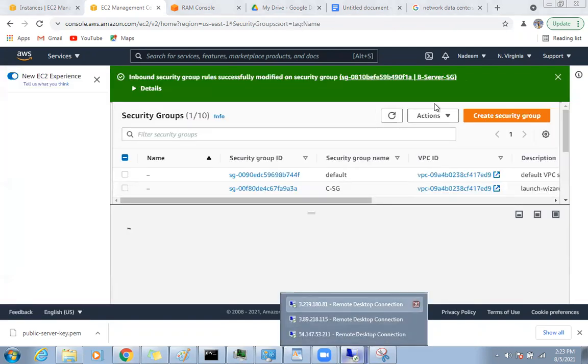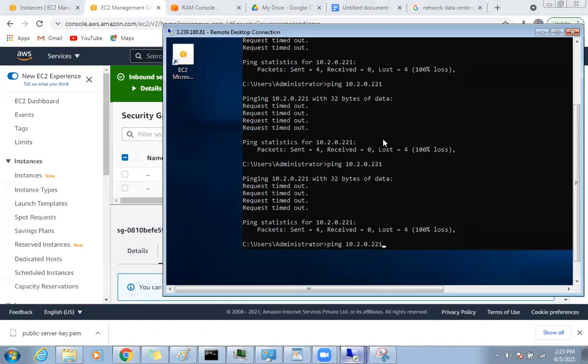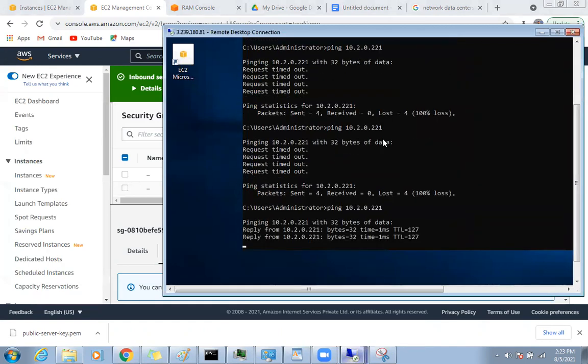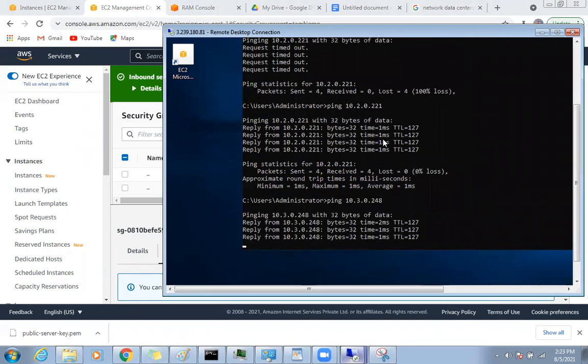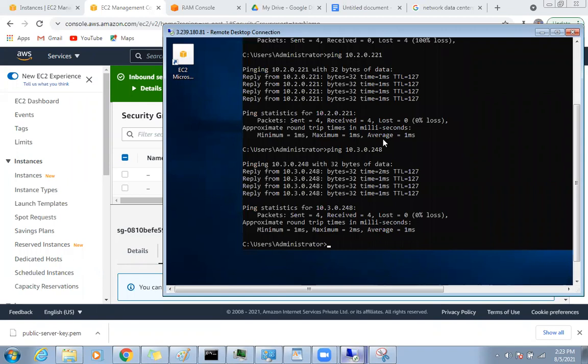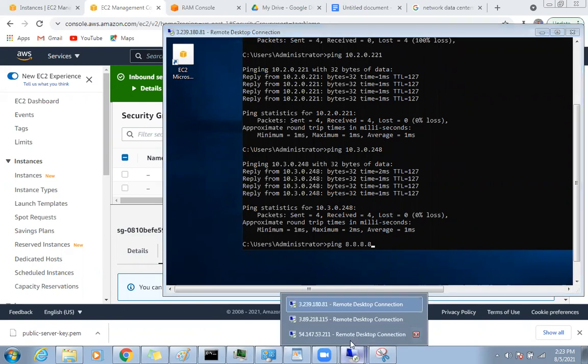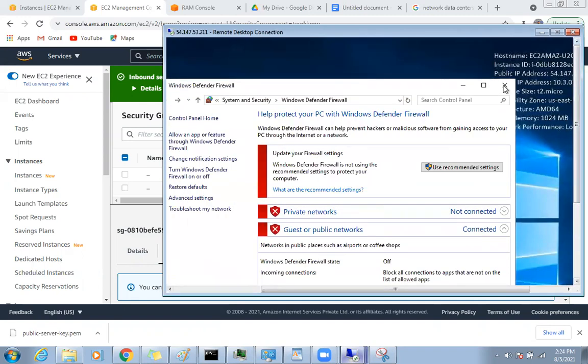Let me go back here. There we go. Excellent. Now can you see? I am able to ping VPC server B and similarly VPC C, and I'm able to ping the internet. Now let me go to VPC server C. Okay, I'm in VPC server C.